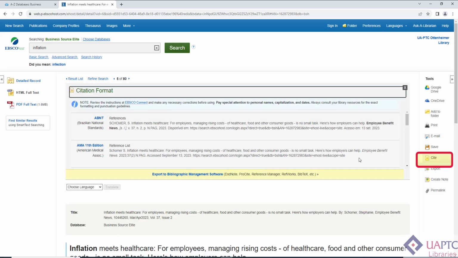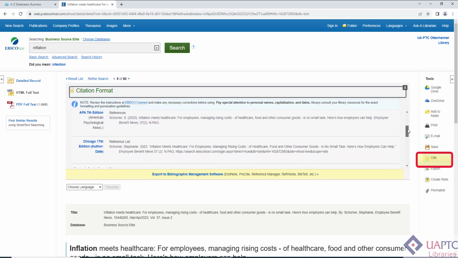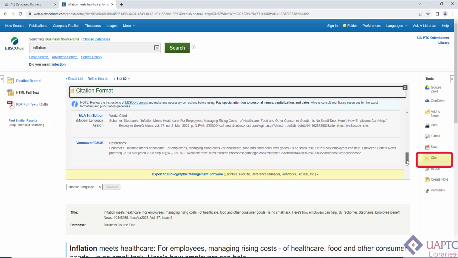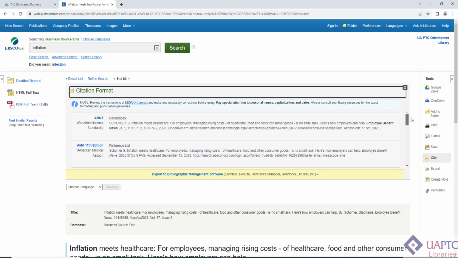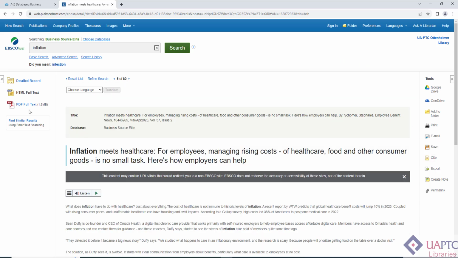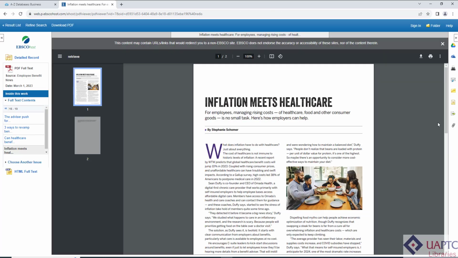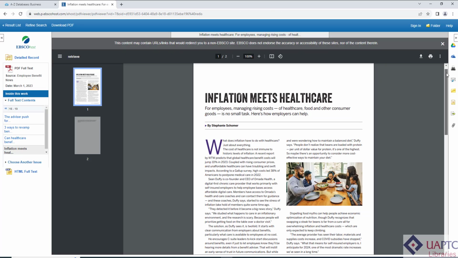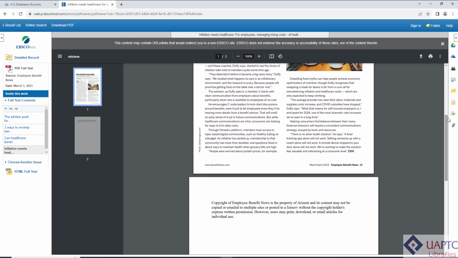The cite link can produce a citation in a variety of formats, so make sure that you choose the format that is being used in your course. Click on the PDF full text link to see this full text view. PDFs are scanned images of the original documents, so they will include things like page numbers that are missing from the HTML full text format.